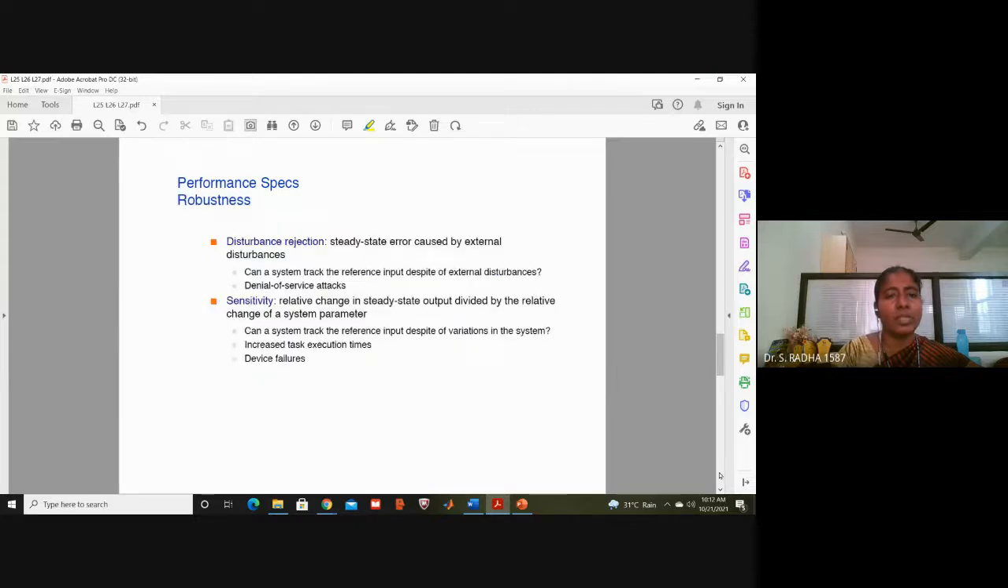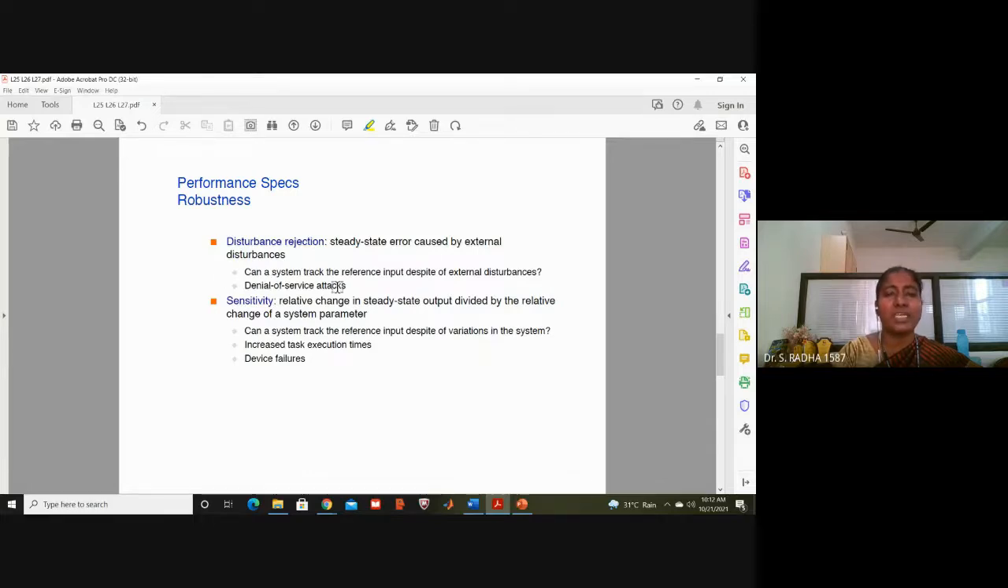Next we are going to disturbance rejection and sensitivity. You can see here, ESS can be caused because of external disturbances. Can a system track the reference input despite external disturbances? It may be possible. Controllers and compensators are used for that purpose.